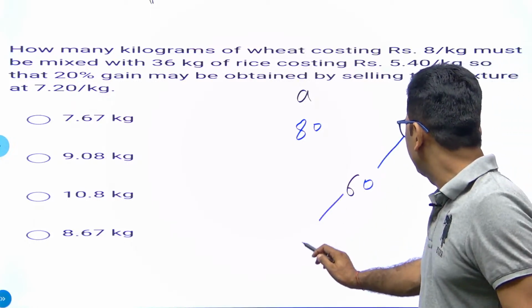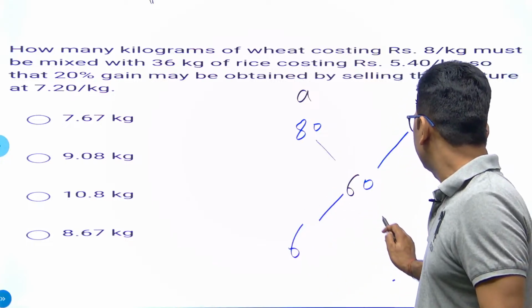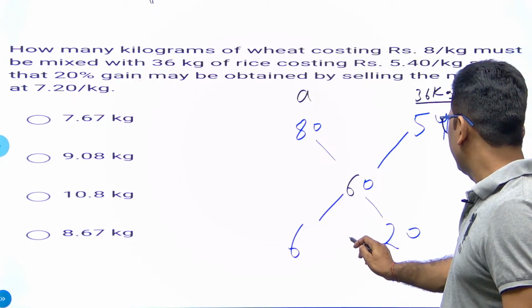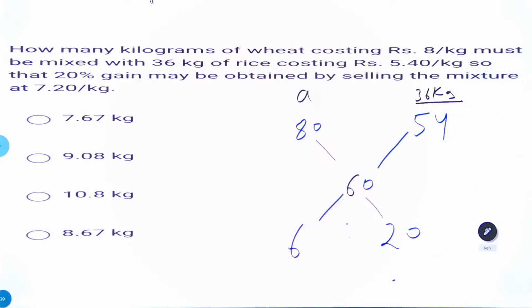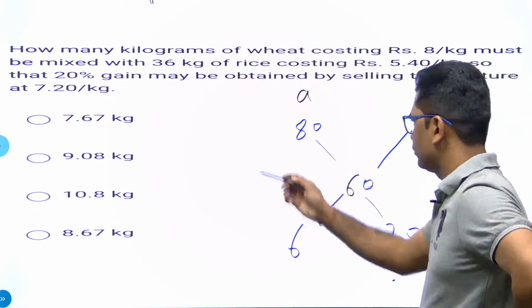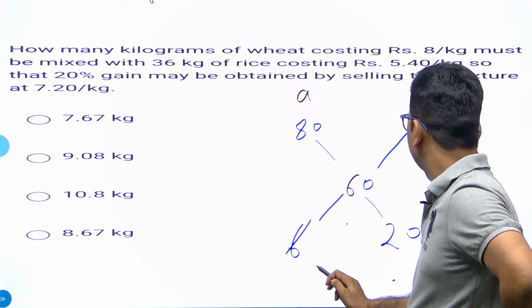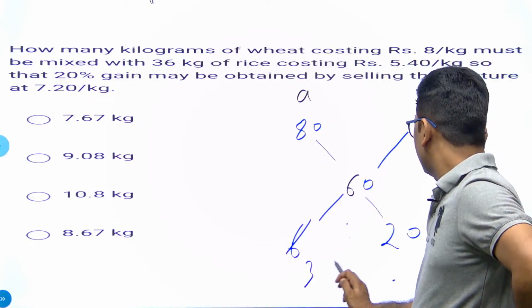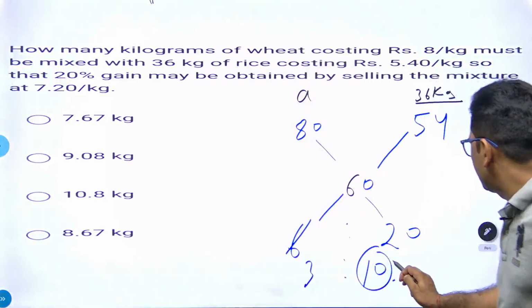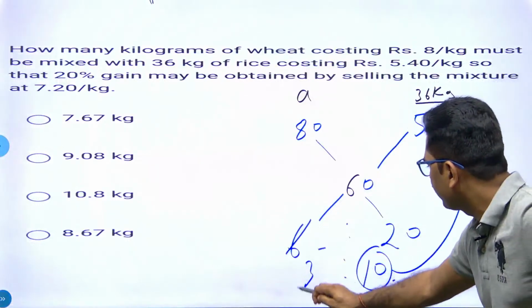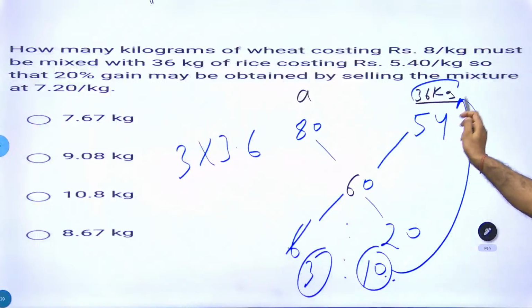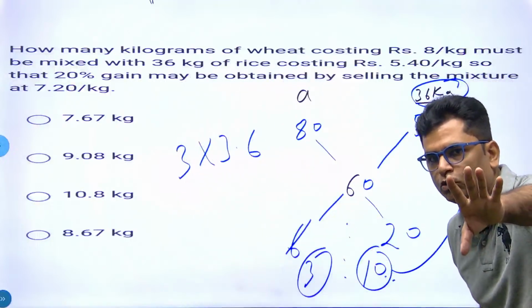Now the difference between them is 6 and the difference between them is 20. So the ratio between them is 6 and 20. The answer would be in decimal, so it has already been written. So it has to be 3 and 10. 10 ratio equal to 36 kg. So 3 ratio would be 3 into 3.6. 10 ratio equal to 36 kg means 1 ratio is equal to 3.6 kg.